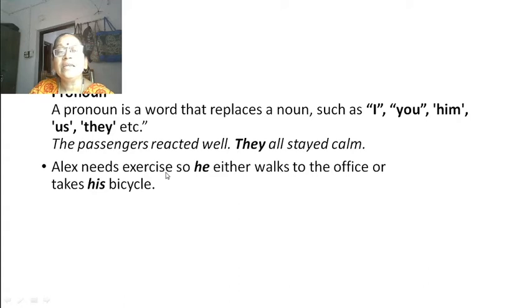Alex needs exercise, so he either walks to the office or takes his bicycle. So here the sentence starts with the word Alex. So again we did not write Alex here. Here he means Alex. So his bicycle means Alex's bicycle. So such words which are used instead of a noun are known as pronouns. Okay. Next.